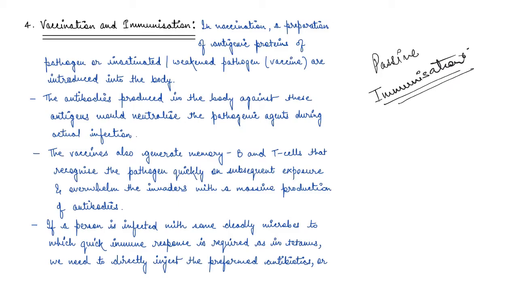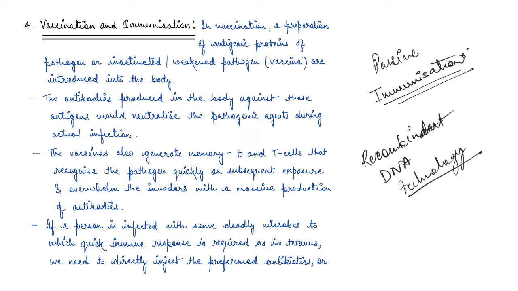right? So one of the methods involved in the production of these types of vaccines, which is very famous, is recombinant DNA technology. It is recombinant DNA technology.